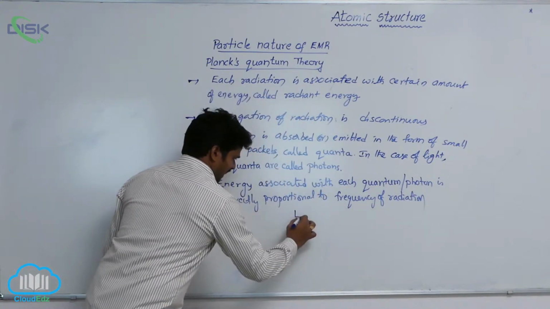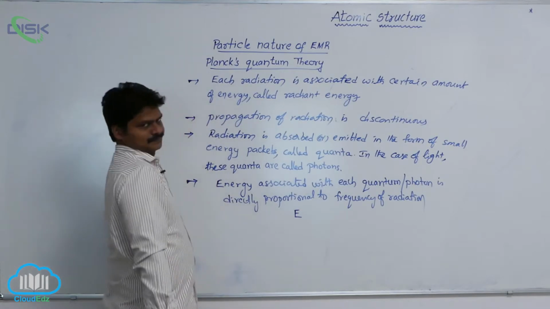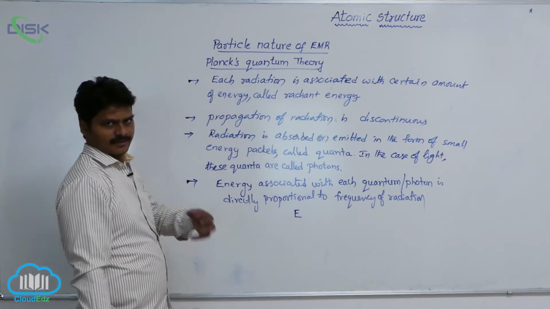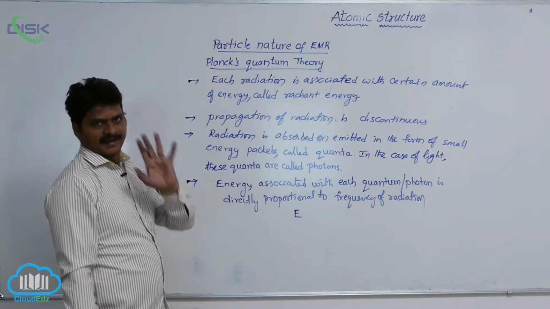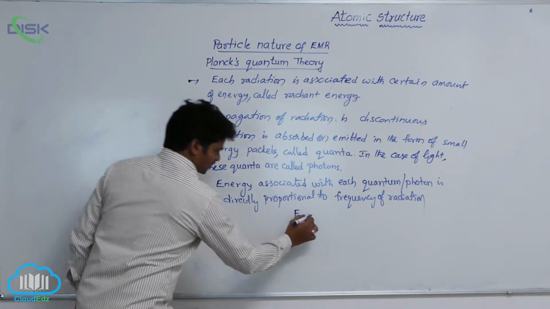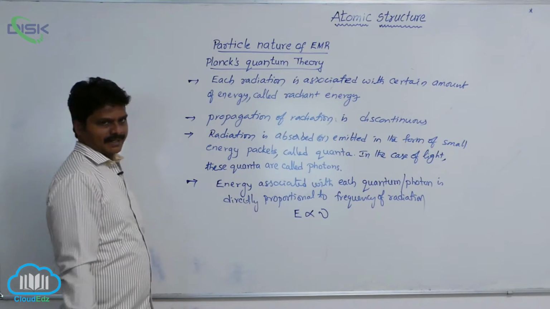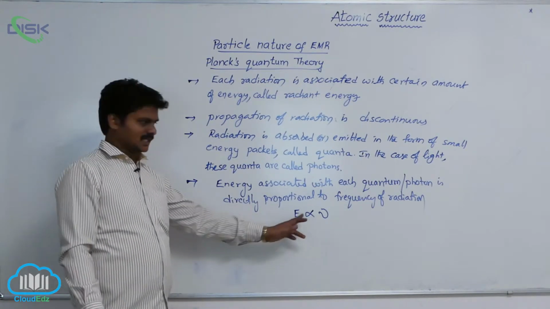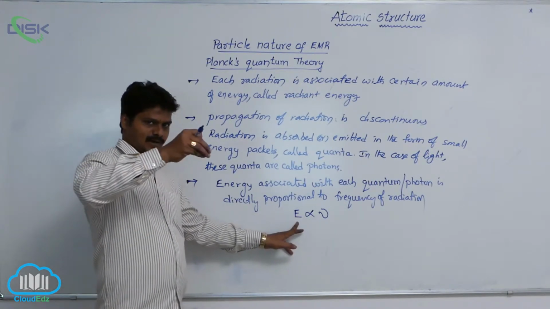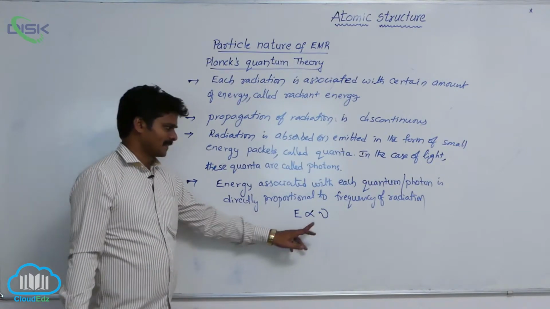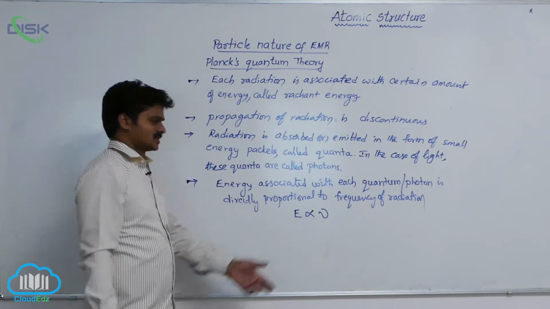Let E be the energy of each quantum, one energy packet of radiation. It is directly proportional to nu. What is nu? It is the frequency of radiation. E is the energy in one quantum or photon, and nu is the frequency of that radiation.